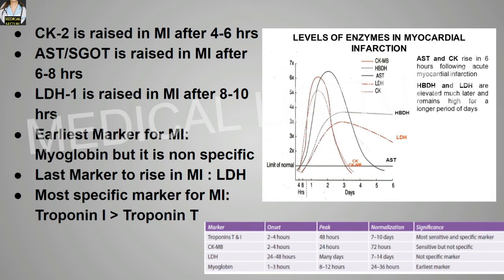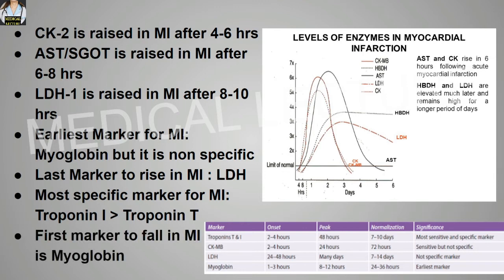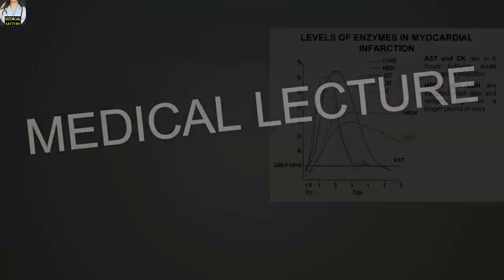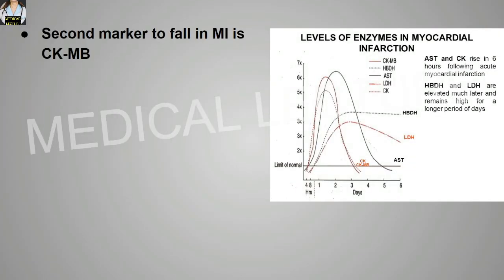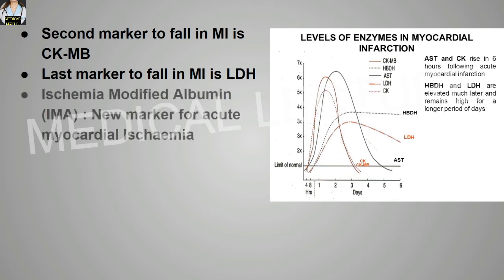Out of the troponins, troponin I is a more specific marker than troponin T. The first marker to fall in myocardial infarction is myoglobin. The second marker to fall in myocardial infarction is the CKMB. The last marker to fall in myocardial infarction is the LDH. Ischemia modified albumin, that means the IMA, is the new marker for acute myocardial ischemia.